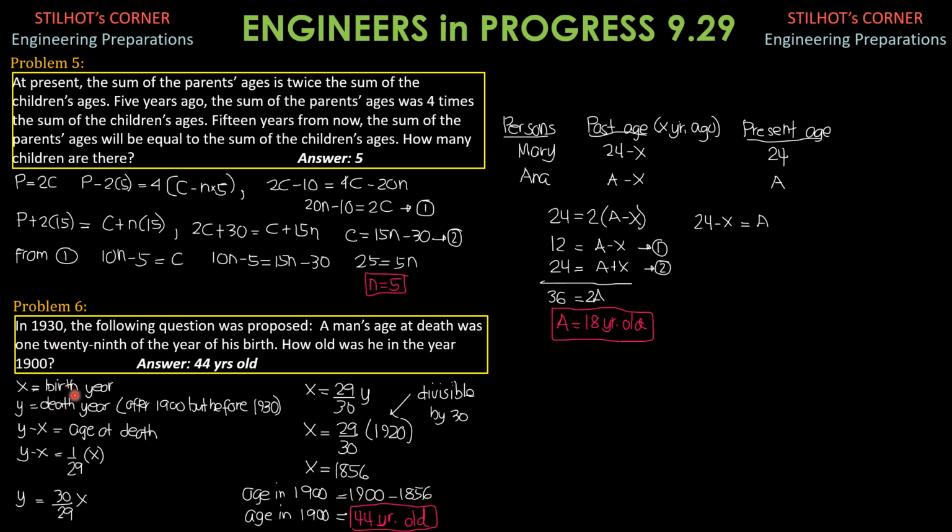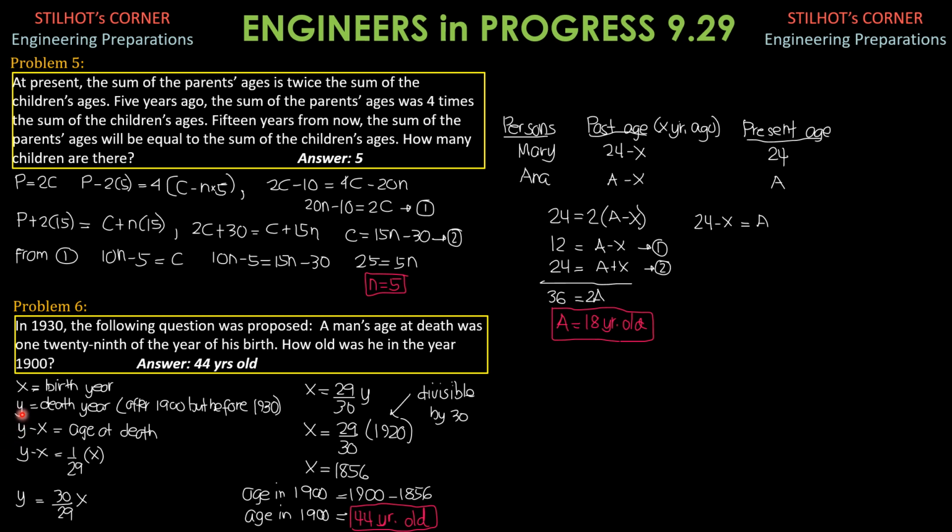So we will call X the birth year and Y the death year. The difference, Y minus X, should be the age of the man when he died. So the death year should be after 1900 but before 1930, because it is questioned how old the man was in the year 1900. So the death year should be between 1900 and 1930.